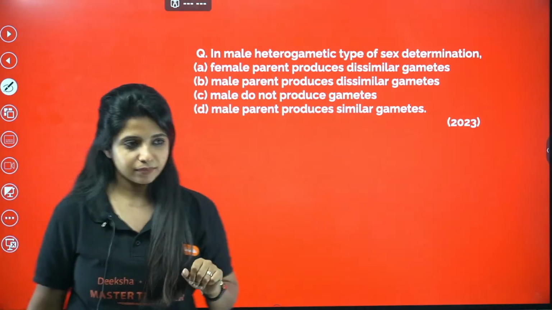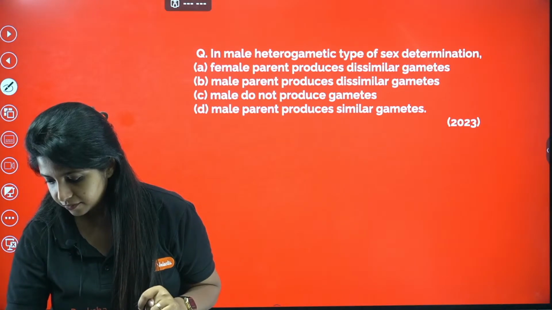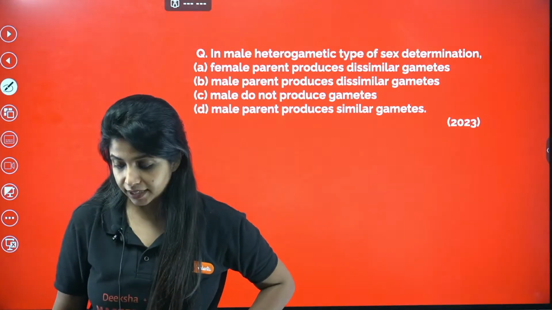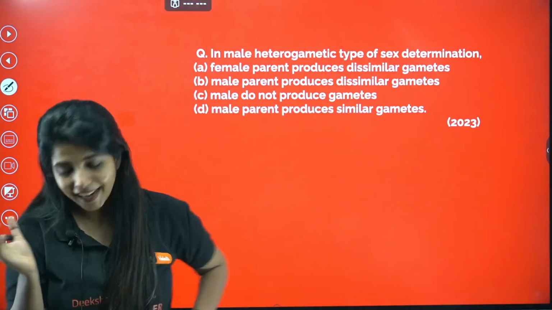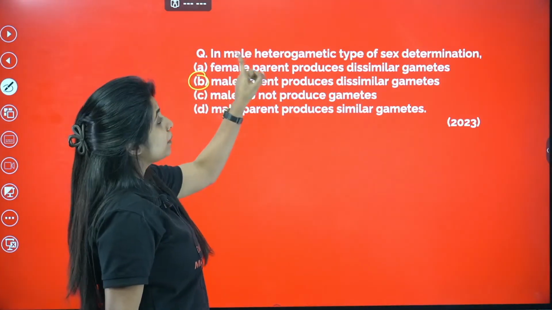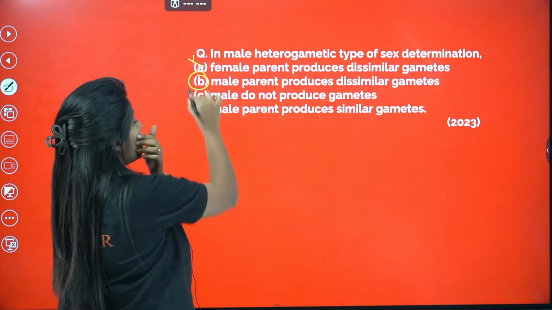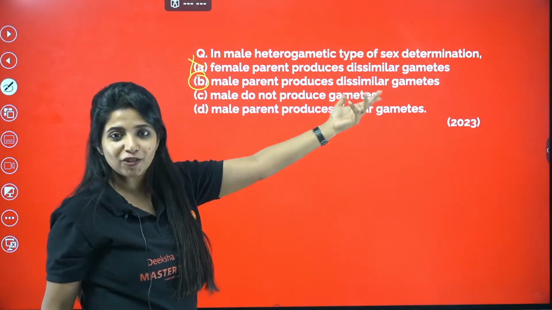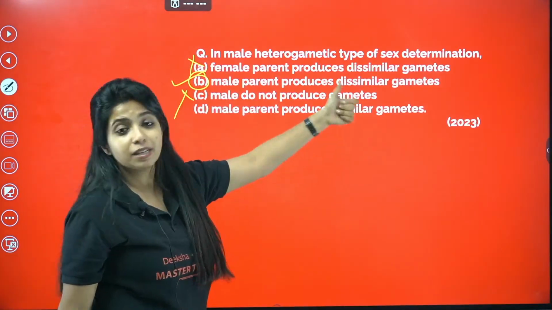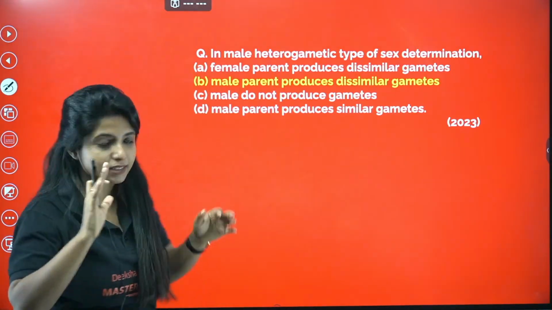What about others? Motivation also says B and Nayanika also says it is B. Why B? Listen, male heterogametic means males are going to produce two types of gametes. Female parent produces dissimilar gametes, wrong. Male parent produces dissimilar gametes, that means not similar gametes, that is correct. Male do not produce gametes, that is wrong. Male parent produces similar gametes, that is also wrong. So the only answer is B. Perfect. You gave me the correct answer.